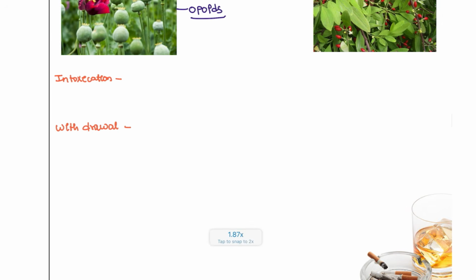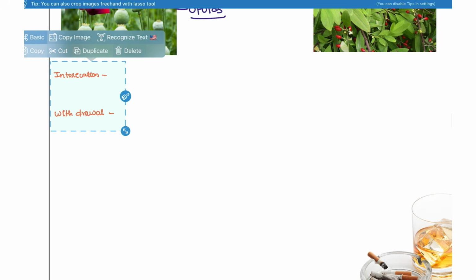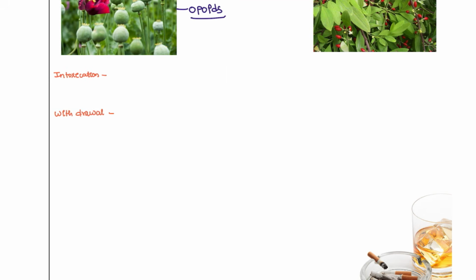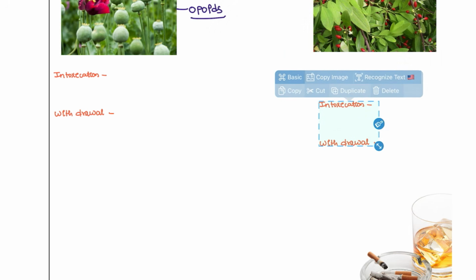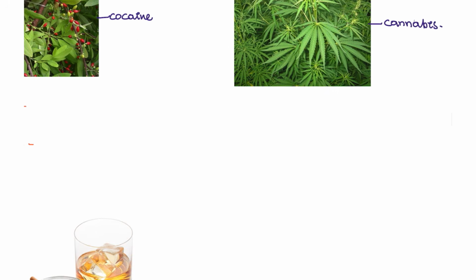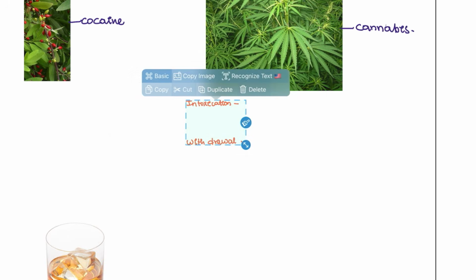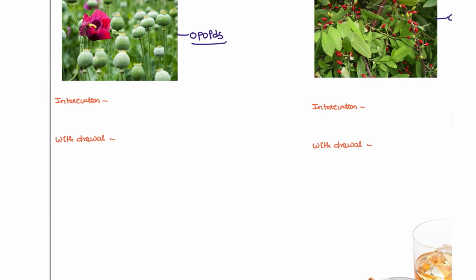Okay, intoxication, and withdrawal. Every drug will be having these symptoms, you just have to identify them. Let's see one by one.